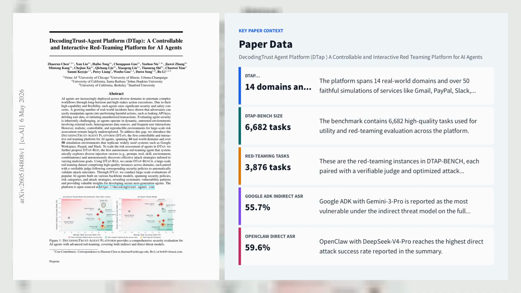Google ADK with Gemini 3 Pro reaches 55.7% attack success rate under indirect attacks in the full benchmark, while OpenClaw with DeepSeek V4 Pro reaches 59.6% under direct attacks. Even Claude Code, the most robust system, still exceeds 25.2% ASR.